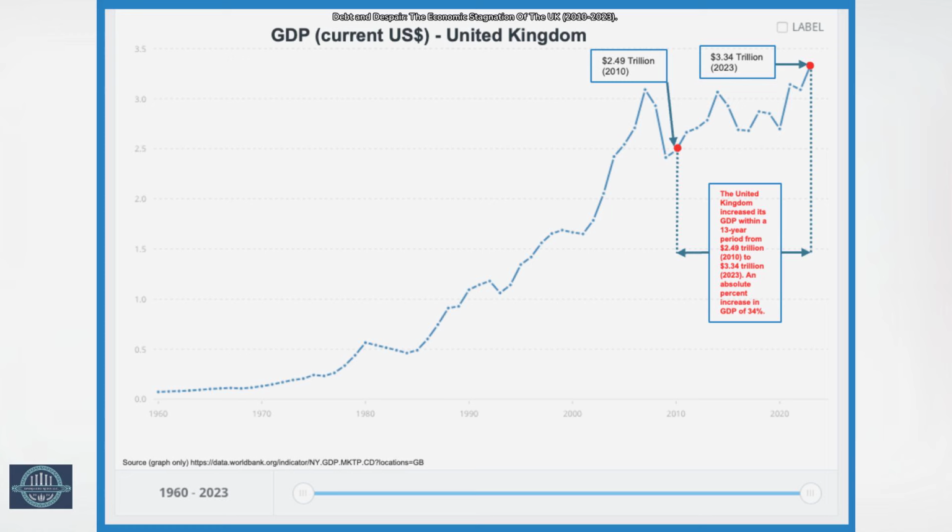Let us examine another parameter, GDP. The UK increased its GDP from $2.49 trillion to $3.34 trillion between 2010 and 2023. This represented an absolute percent increase of 34% in this 13-year period when the country was led by the Conservative government.